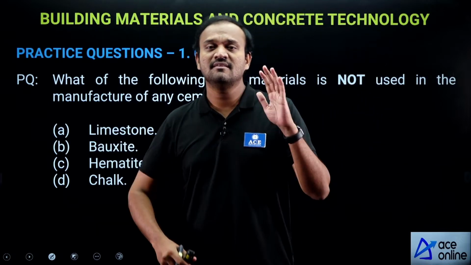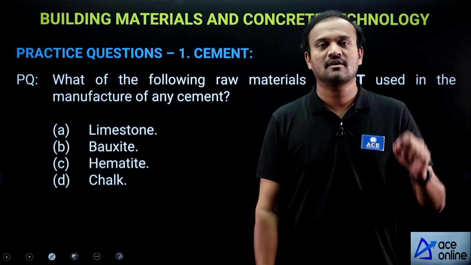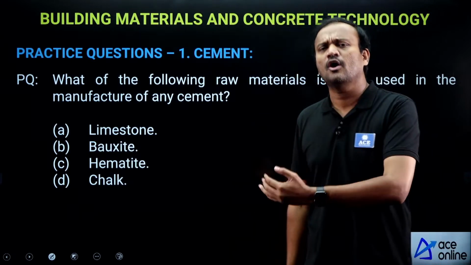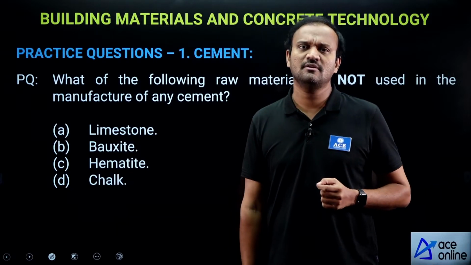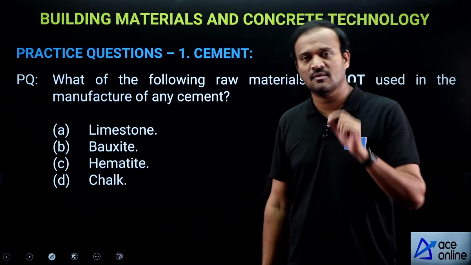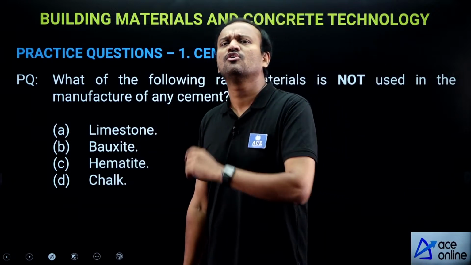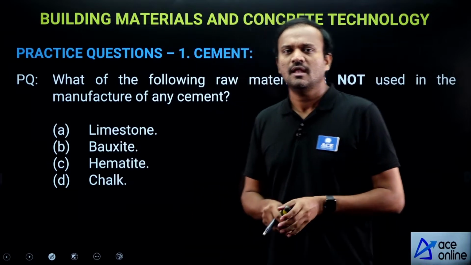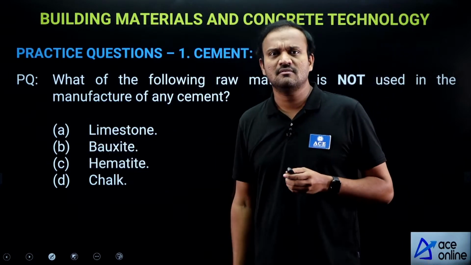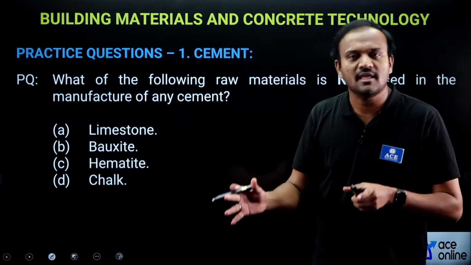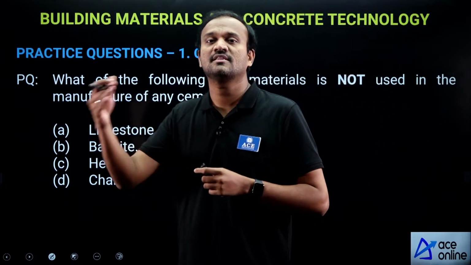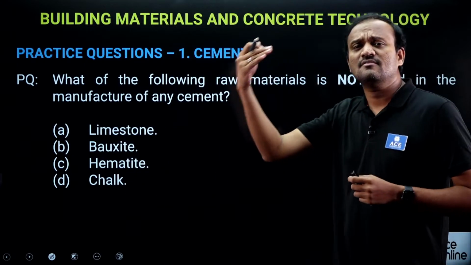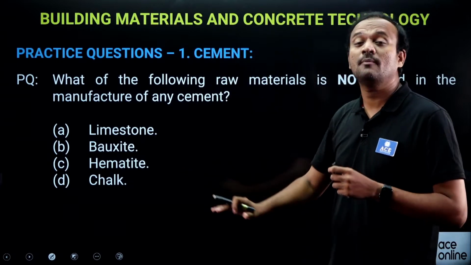Now, in the cement topic, you must have studied there are 15 different types of cements. Out of all those 15 types, ordinary Portland cement is the most important. Apart from that, there are 14 other cements which have different applications. For different types of cements, in some cases different raw materials are used for their manufacture. So for any cement, which of the following raw materials is not used?